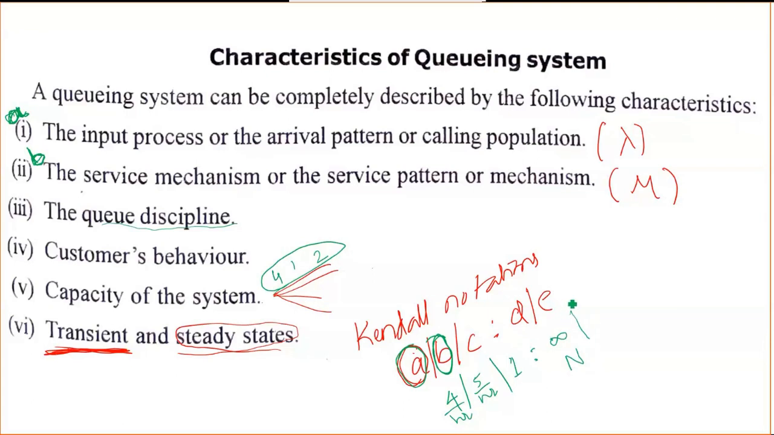The last one, E, is the queue discipline. What is the queue discipline? We need to write it at the end, that is, how you are giving the service: FCFS, LCFS, or SIRO. Whatever the service center follows, you need to write that.